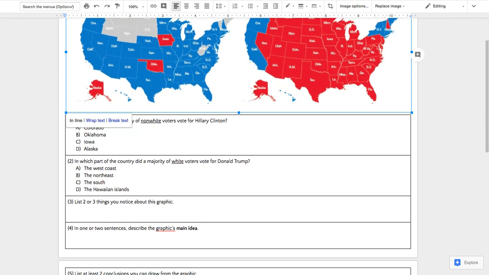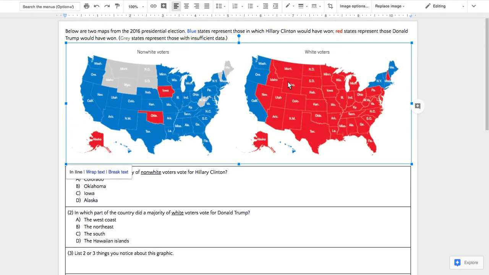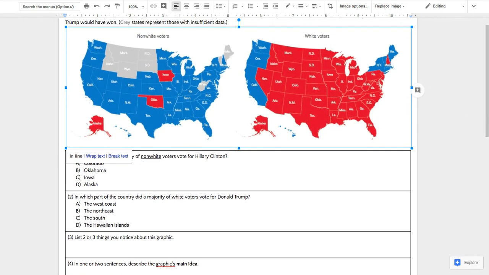Another conclusion I can draw is that liberal people are sort of concentrated on these areas and also a little bit in Hawaii, and that the rest of the country, because you can see here that both of these are Hillary, regardless of whether people are white or not white, that they voted for Hillary. And that's true of Iowa, Oklahoma, and Alaska for the reverse, that the non-white people voted for Trump in these states. All right, so that's what I got.